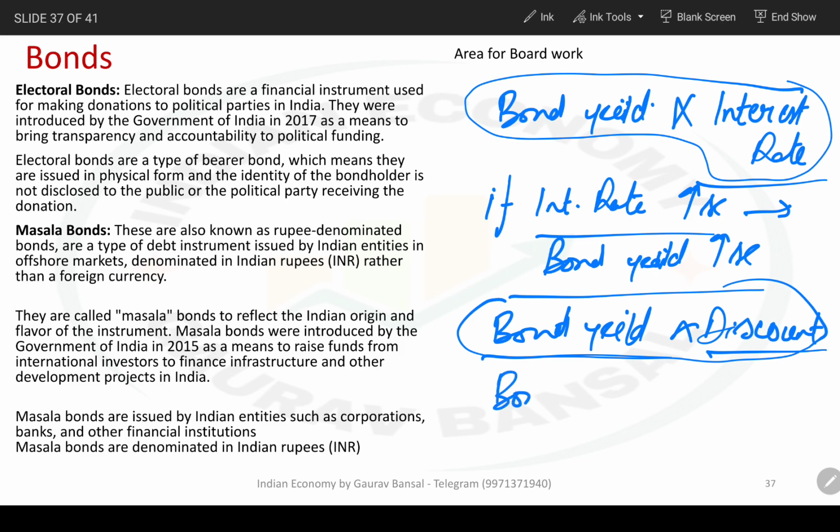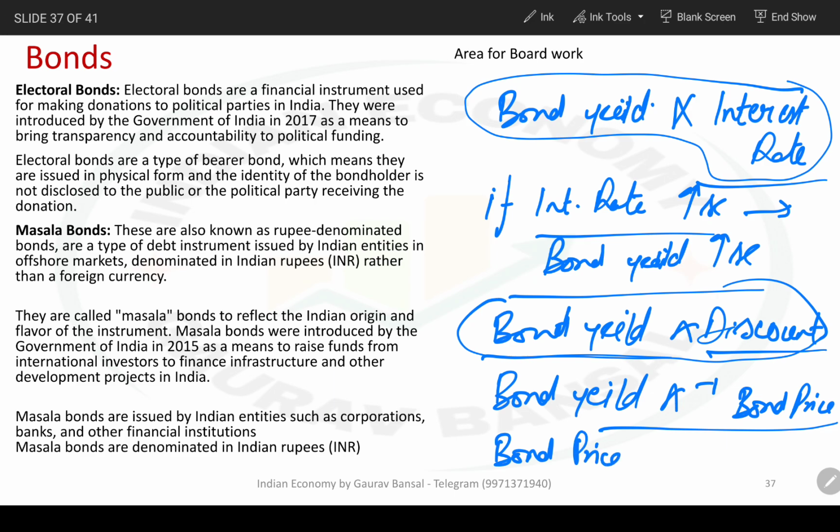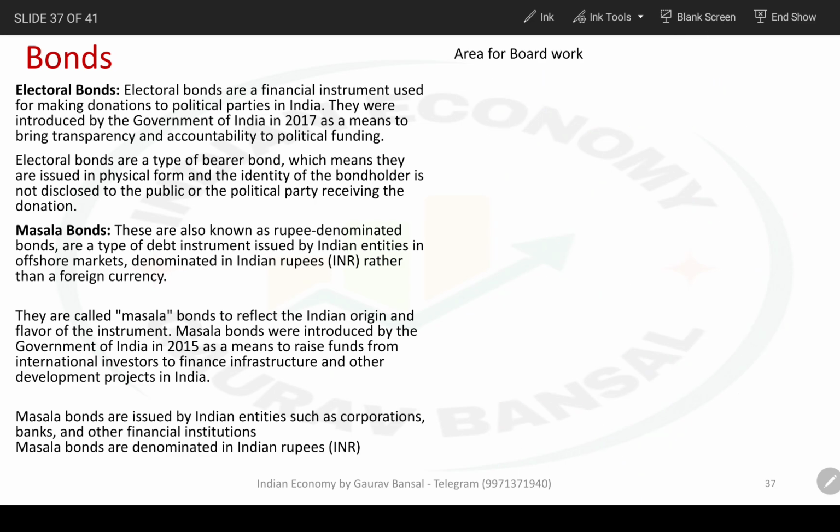And then next, bond yield is inversely related to the bond price. So if bond price increases, yield falls. Or the other way around, if bond price decreases, yield increases. Now remember, the face value is basically the bond price plus discount.